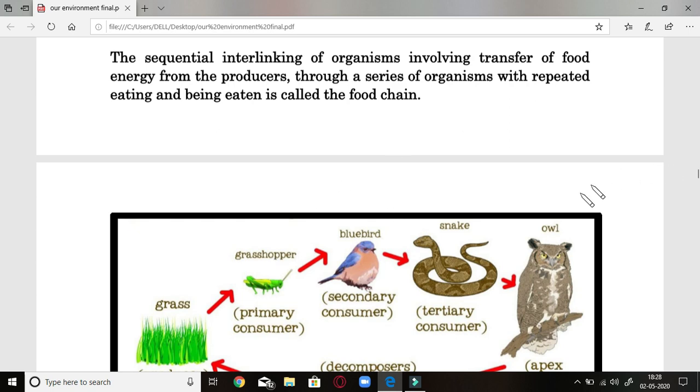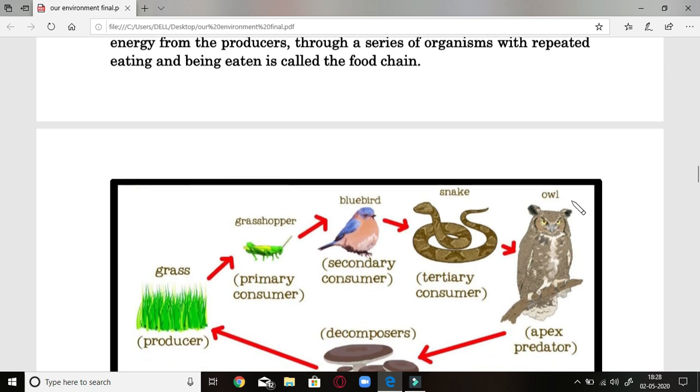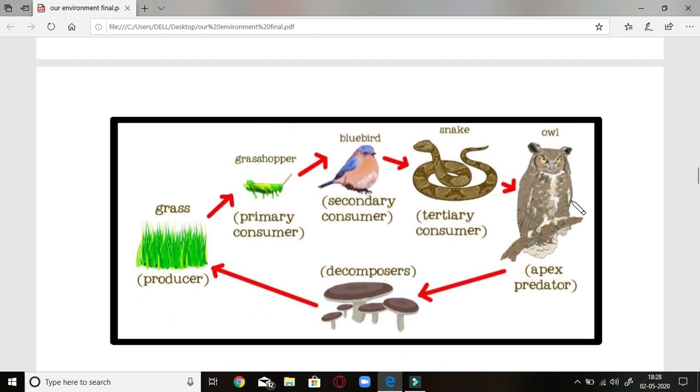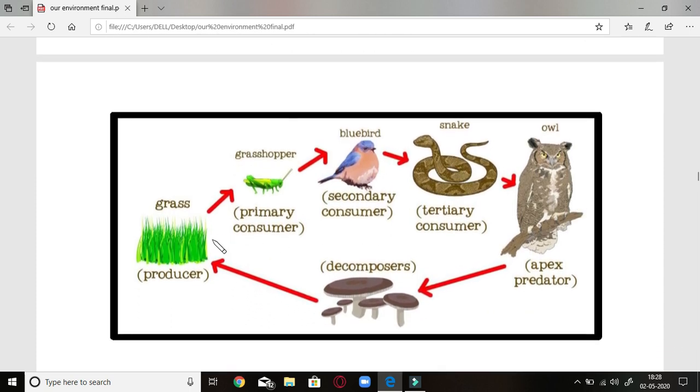As you can see in this figure showing the food chain, producers are eaten by primary consumers, which are eaten by secondary consumers, then tertiary consumers, then predators or top carnivores. There is a sequence of these animals and it always remains as such.